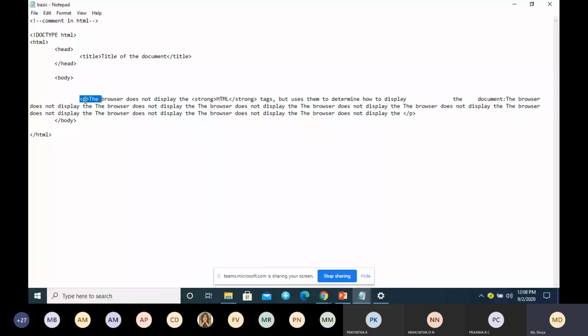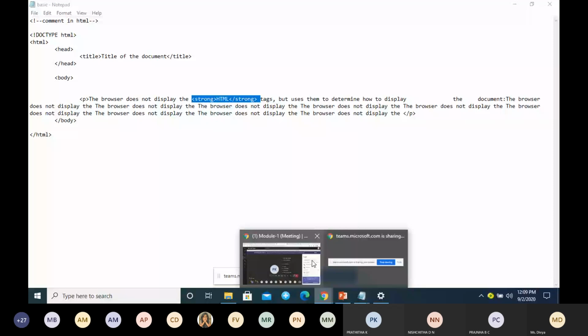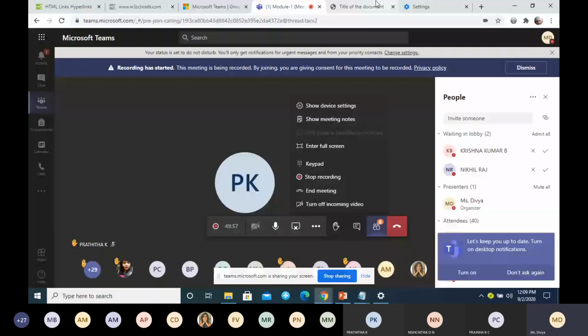The strong tag is for making the text bold. Here you have an open tag, and here is a closing tag. You can see, just open it in the browser and you can see the output. This is the output. You can see I have used a strong tag, that is why this text is bold.